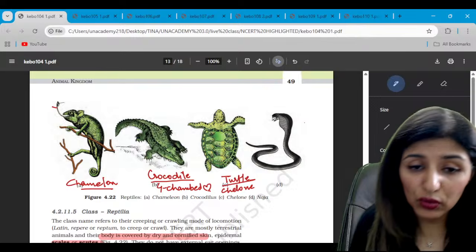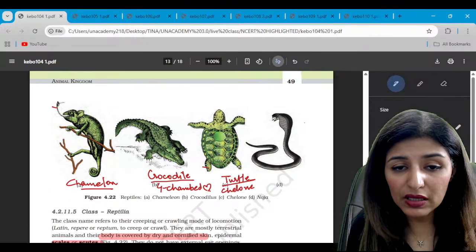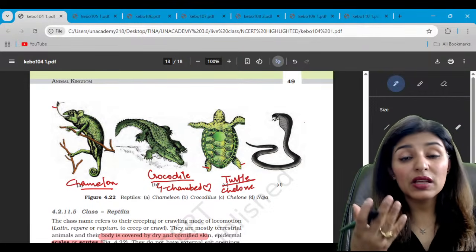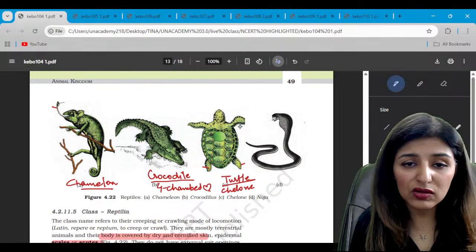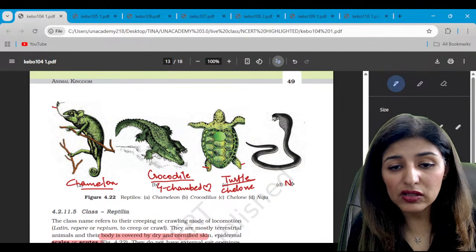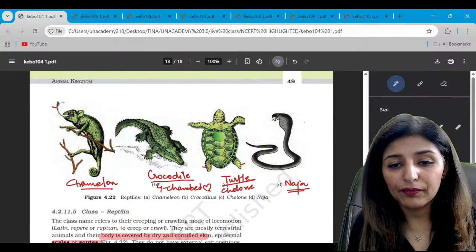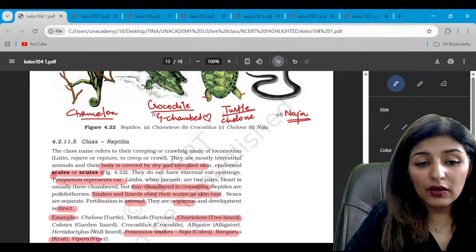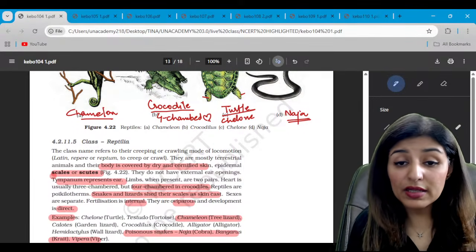Tortoise is testudo. This is turtle. Look at the limbs. Turtle is mostly aquatic, so it has these structures which help in swimming. And this is snake called Naja naja. Is that clear? Naja is a poisonous snake.